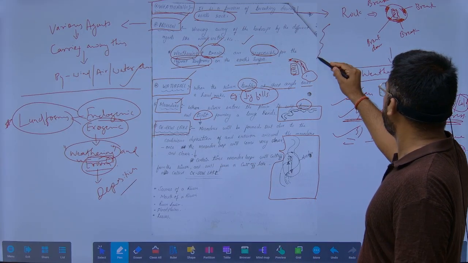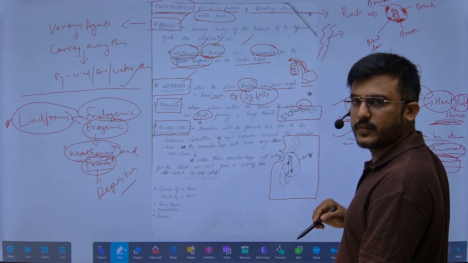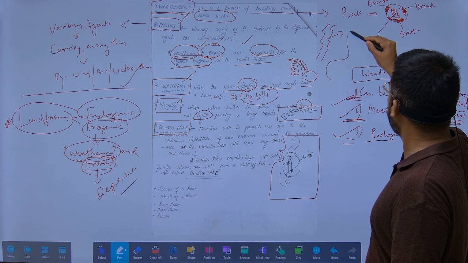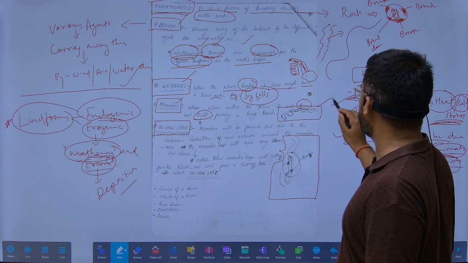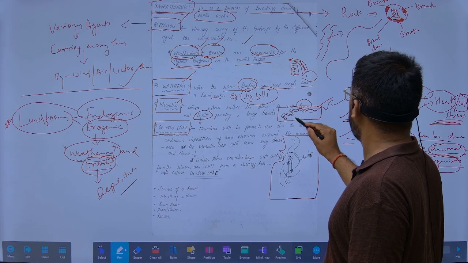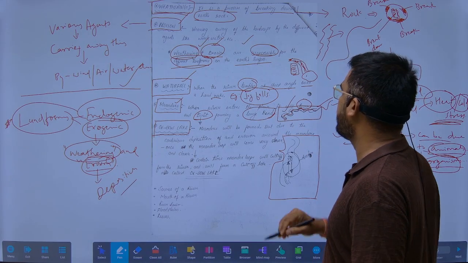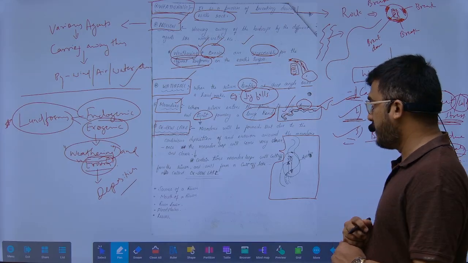What is a meander? Suppose there is a river, it will not always be in this form. So how will it go? It will start meandering like this. You have seen this meandering. It will be in large bands. This is called a meander. That river is meandering.